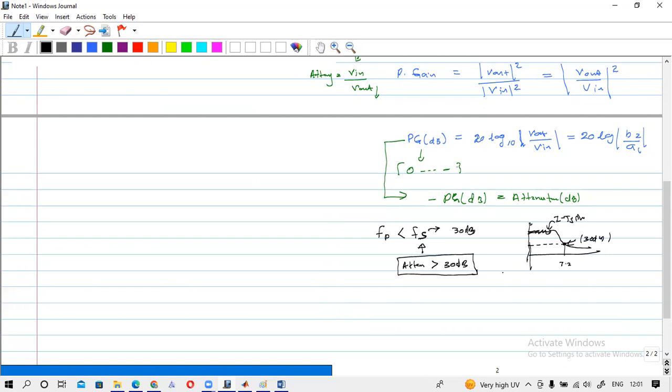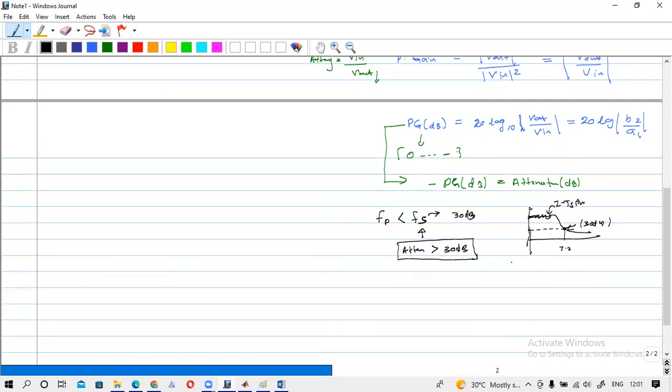And when we deal with the gain, what happens? This attenuation has a minus sign. If we are dealing with gains, that should be minus 30 dB gain.